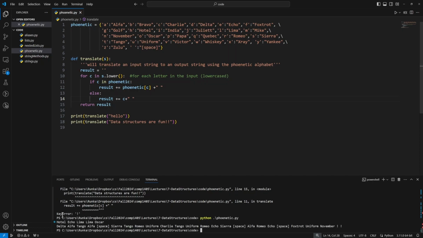All right, so we got our first output, which was Hello, and then our next one, Delta Alpha Tango Alpha, data structures are fun, with exclamations. And that's dictionaries in a nutshell. Dictionaries are unordered data structures. They're a way of grouping data together without having to worry about which one's first, second, or third. Instead of associating indices with them, because there's no order to them, we associate labels, which gives us the ability to represent, for example, all the attributes of a student in our student dictionary.